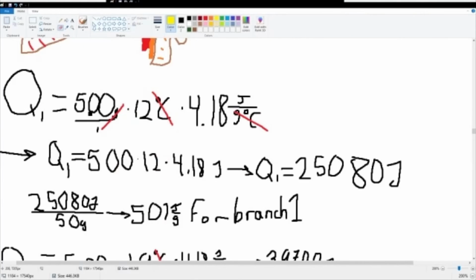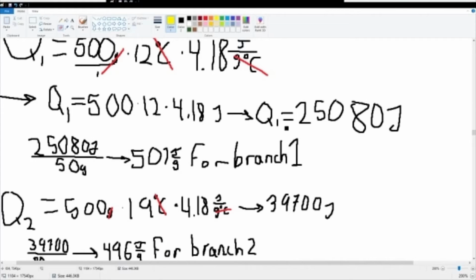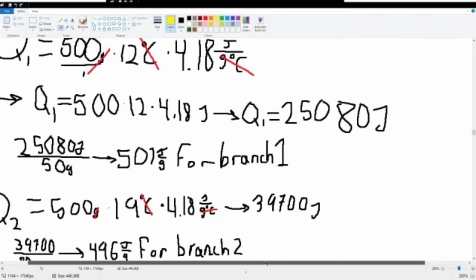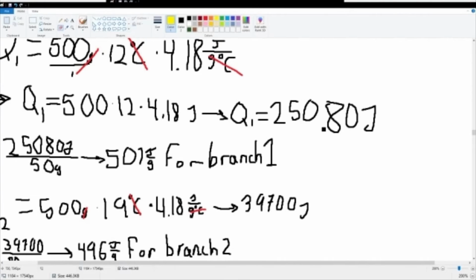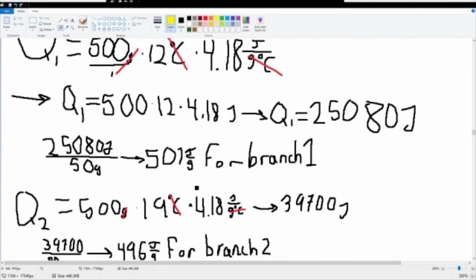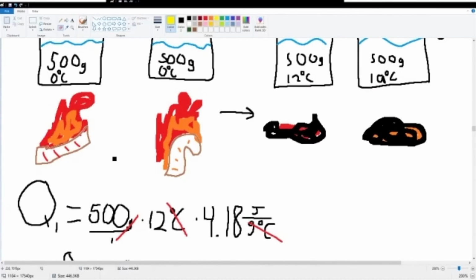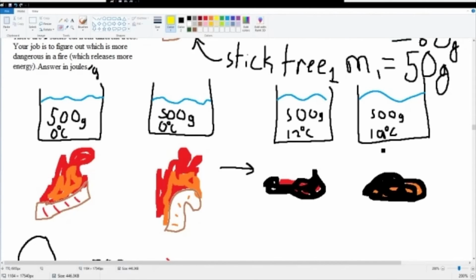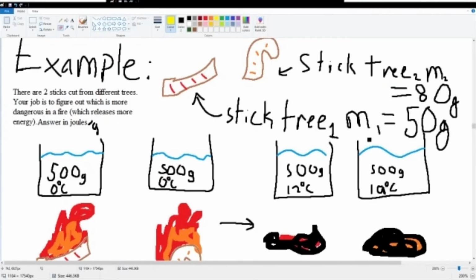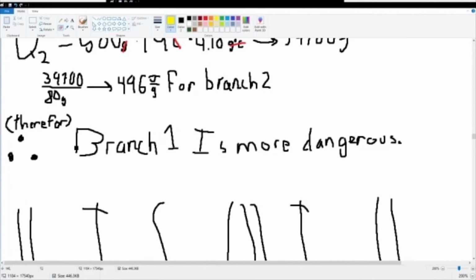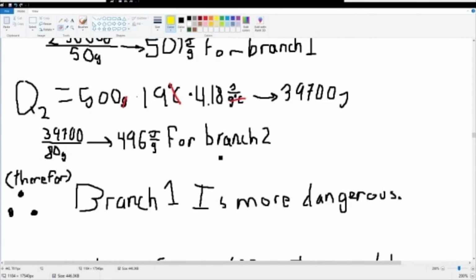Then we apply the equation. Q1 is stick 1, so we cross out the matching units when plugging in the variables. We end up with Q1 equal to 25,080 joules. If we divide that by the number of grams, it's 501 joules per gram for stick 1, which means tree 1 will burn at 501 joules per gram. Then Q2 is a similar process, and that's 496. What's important is that stick 2 raised the temperature more, but it was also bigger. You gotta watch out for that kind of thing. Therefore, branch 1 is more dangerous in the case of a fire because it releases more energy.